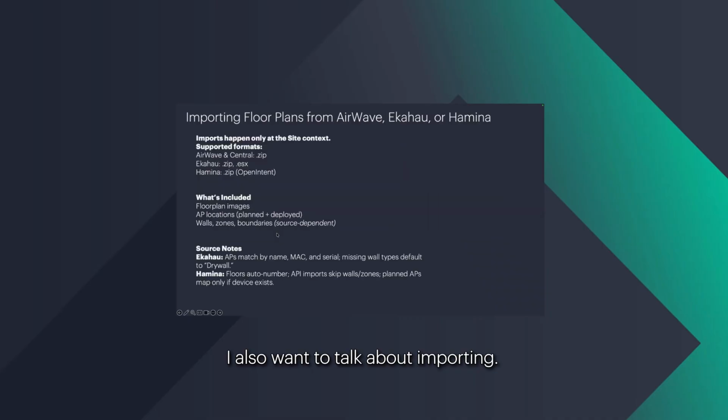I also want to talk about importing. As you know, we do support export out of Airwave and Classic Central, and these floor plans can be brought into New Central. There's a zipped file that gets created once we export, and this zipped file can be easily imported to New Central. We also support third-party import, which is Ekahau and Hamina. Hamina was recently added as of last month.